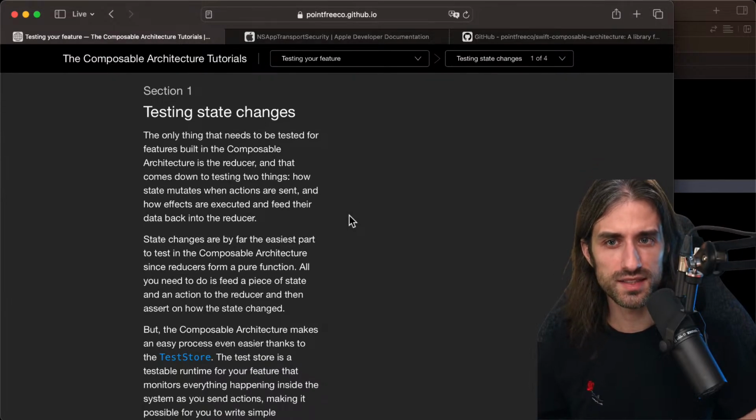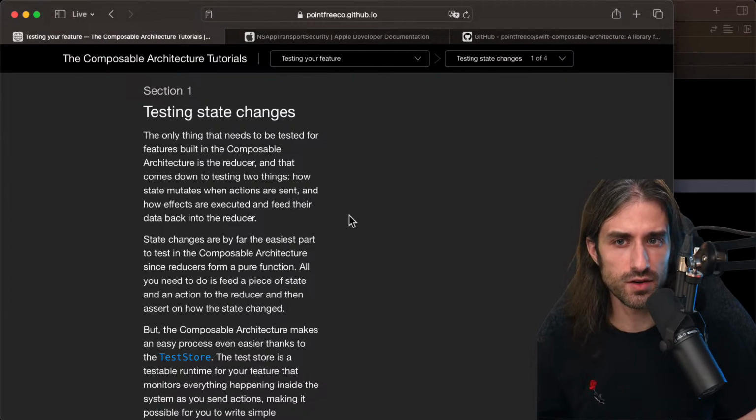So section 1, testing state changes. The only thing that needs to be tested for features built in the composable architecture is the reducer. And that comes down to testing two things: how state mutates when actions are sent, and how effects are executed and feed their data back into the reducer. State changes are by far the easiest part to test in the composable architecture, since reducers form a pure function.